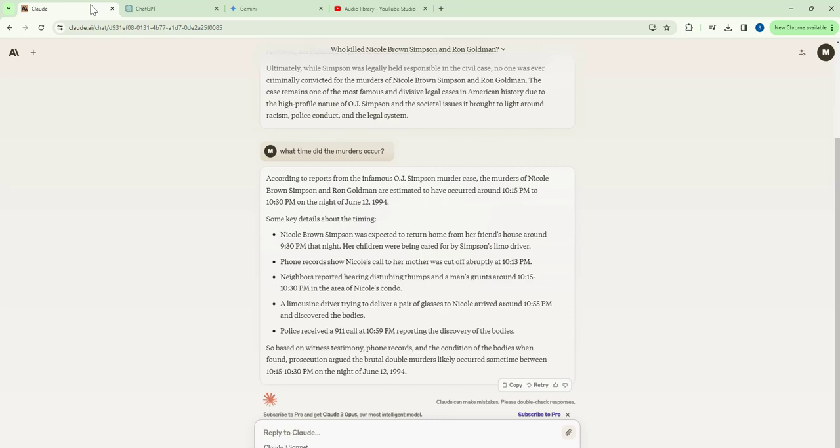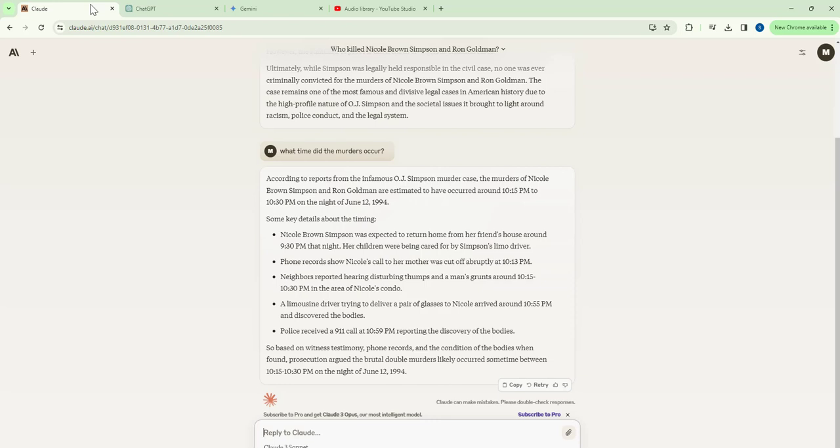Neighbors reported hearing disturbing thumps and a man's grunt around 10:15 to 10:30 p.m. in the area of Nicole's condo. A limousine driver driving to deliver a pair of glasses to Nicole arrived around 10:55 p.m. and discovered the bodies. Police received a 911 call at 10:59 p.m. reporting the discovery of the bodies.